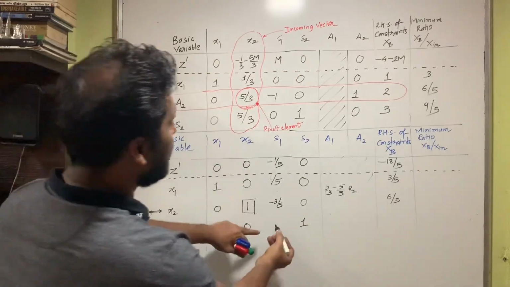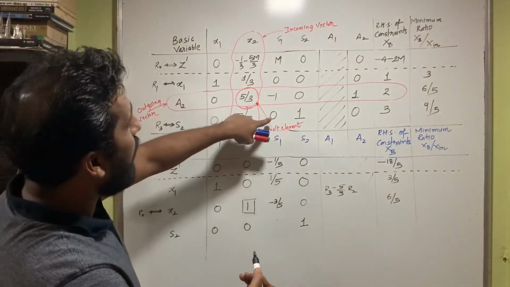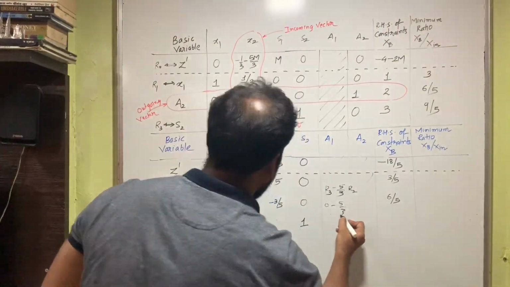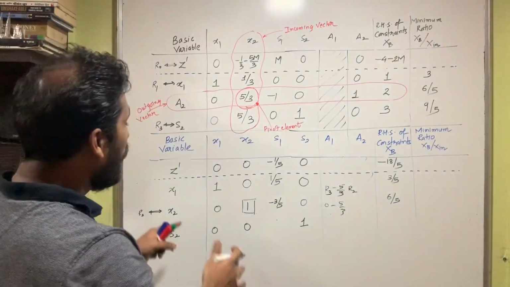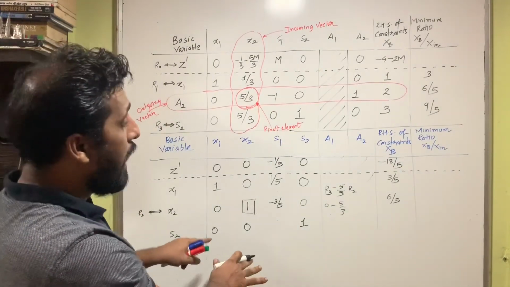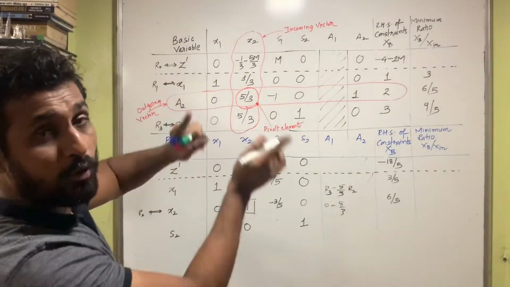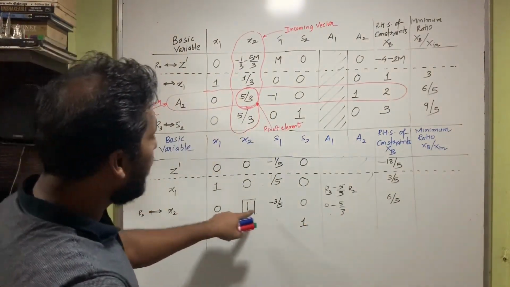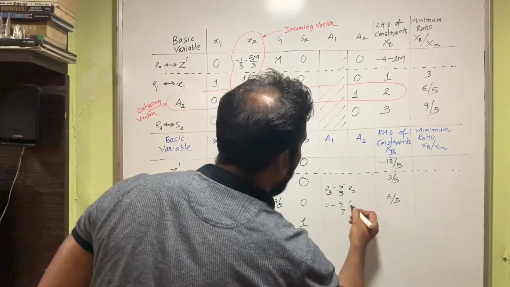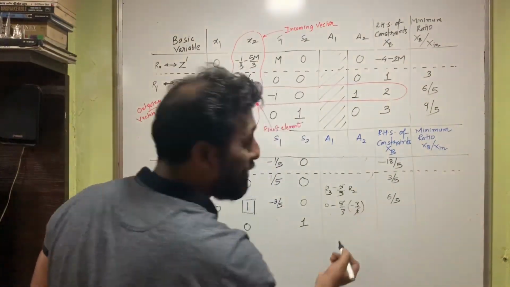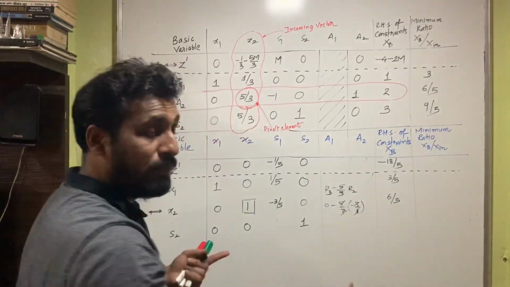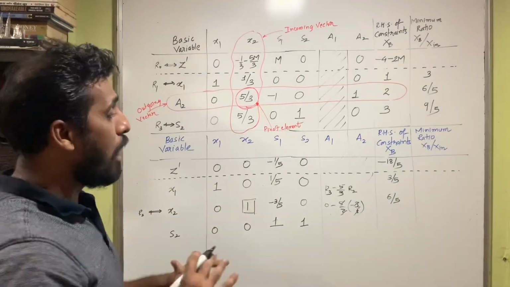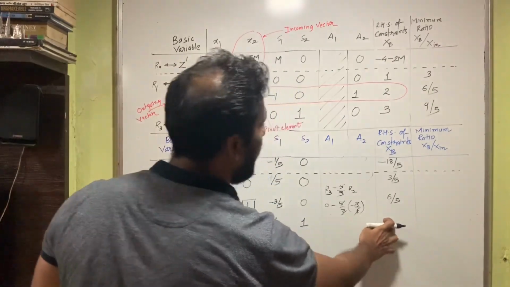So let's get this value here. In R3 the value is 0 over here, so I write the value of R3 as 0 minus 5 upon 3 times the value of R2. Whenever I say R2, you should come to the next simplex table, isn't it? And whenever I say R1 and R3, you should go back to the previous simplex table. So 5 upon 3 and the value of R2 is minus 3 by 5. So I'll write here minus 3 upon 5. So 5 and 5 cancel, 3 and 3 cancel, minus has become plus 1. So the value here comes plus 1. So it is 0, 0, 1 and 1. Now let's move to the last value here. The last value here is 3.